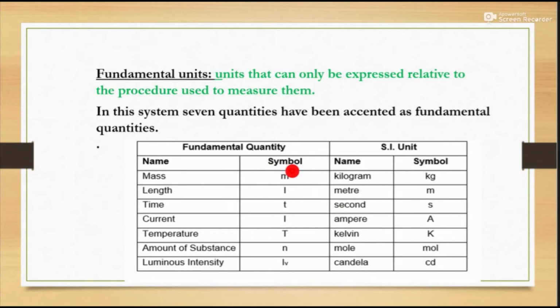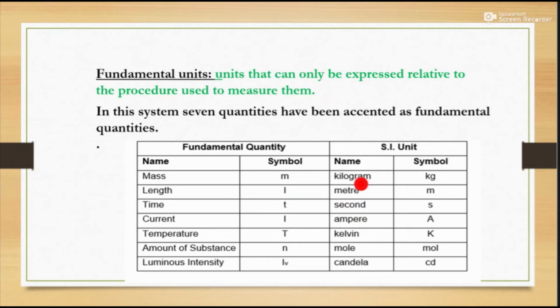Symbols: for mass we use m, for length L, T for time, current I, temperature T, amount of substance N, and luminous intensity Iv. These are the basic quantities and the basic symbols used in SI units. This is the fundamental units. Mass unit is kilogram. You will keep in mind the basic units, and after that we will solve numericals and other problems, where these quantities are useful.